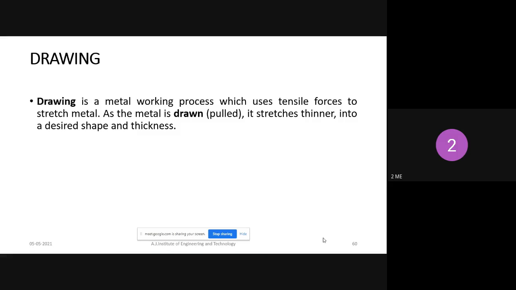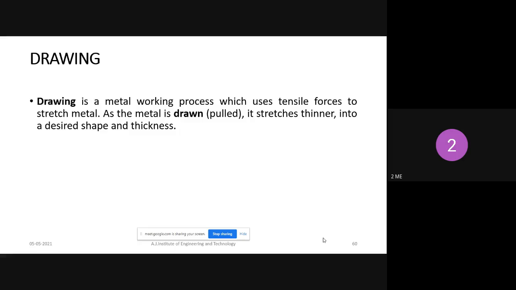Drawing is a metal working process where pulling action takes place. Metal is passed in between the dies. A die is a pre-described shape of one standard, which is used to give shape to the metal. A pulling force is applied to the material, and because of that pulling force, metal is passed in between the dies, and the required thickness of material you will get at the end.